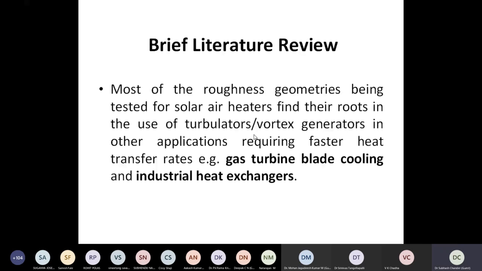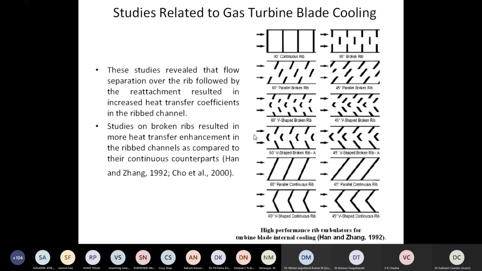Actually, the rib roughness concept, which we could conceive through our studies, came from the studies carried out in the domain of gas turbine blade cooling, right? And industrial heat exchanger applications. We applied those things to the solar air heater, and we could see that there is a lot of gain we could get by deploying those types of rib roughness elements. So these are some of the elements which are being used in gas turbine cooling. I think you all are aware that gas turbine cooling is a very important section.